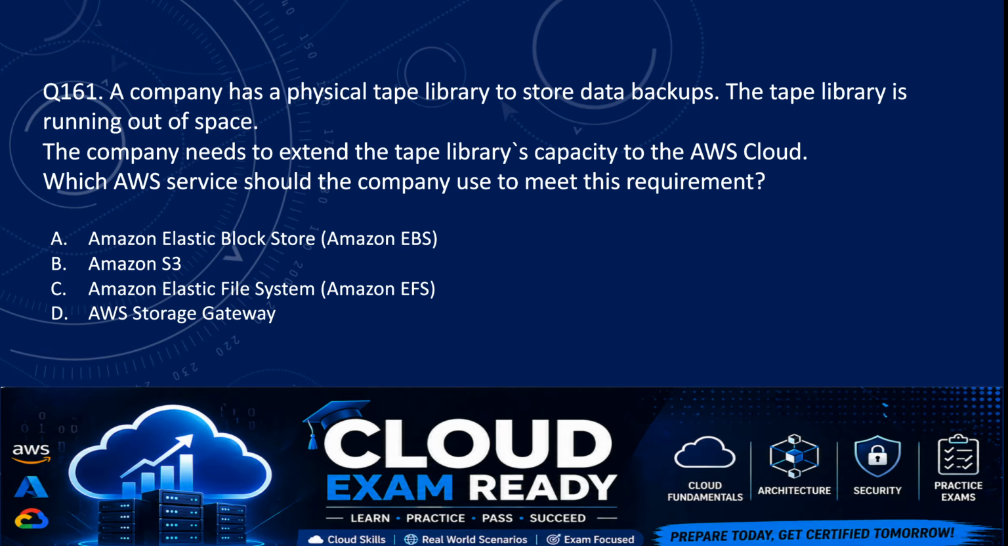So we have options. Option A, Amazon Elastic Block Storage, which is Amazon EBS. Option B, Amazon S3. Option C, Amazon Elastic File System, which is Amazon EFS. And option D is AWS Storage Gateway. So the correct answer here is option D, which is AWS Storage Gateway.